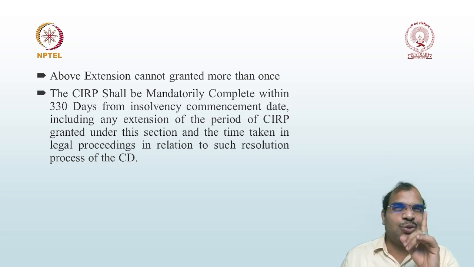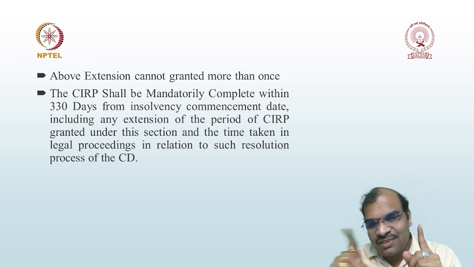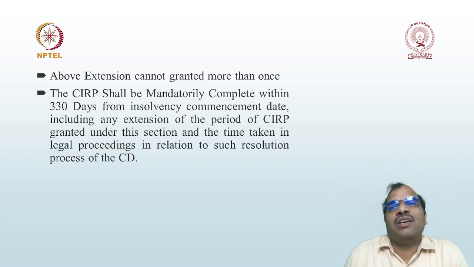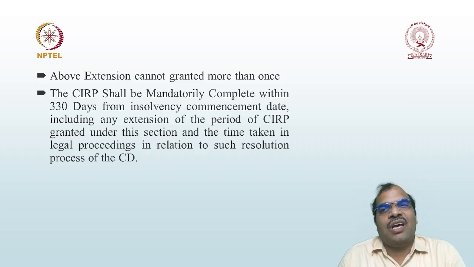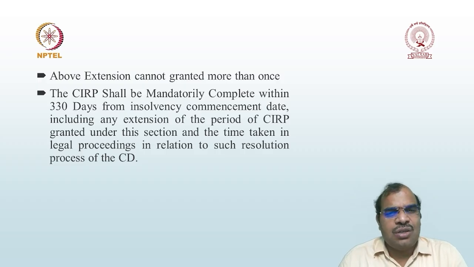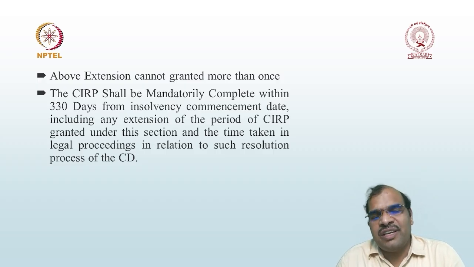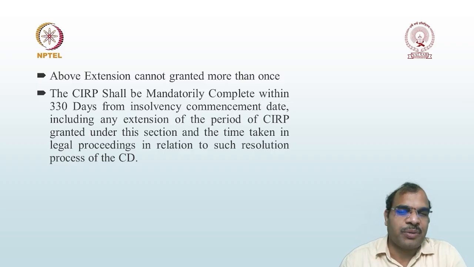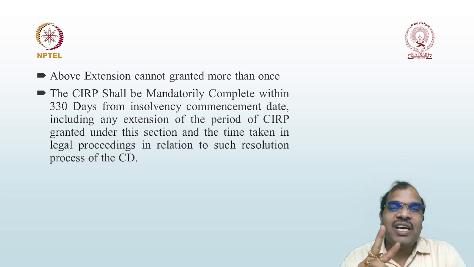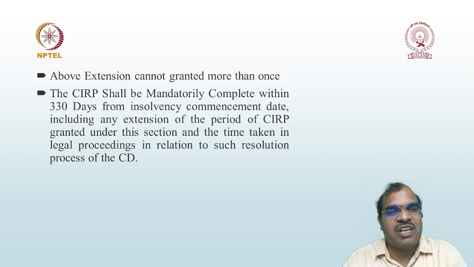So this 270 to 330, that is 60 days, can be used for excluding the dates. Maybe you didn't receive the order copy, or the board of directors are not cooperating with the resolution professional. There can be so many reasons for the delay, and all these things can be excluded. So while calculating the 270 days, even after including this 60 days of exclusion, it cannot be more than 330 days. That is the meaning of 330 days.